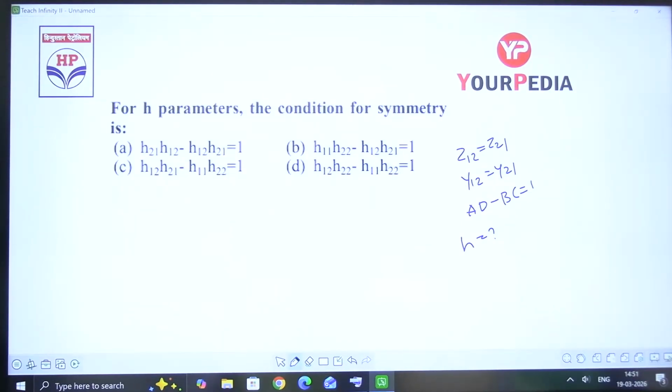My question is condition for symmetry. 30 more seconds I'll wait. See, 1 minute is the time I am giving. In that, 30 seconds already done. 30 more seconds.